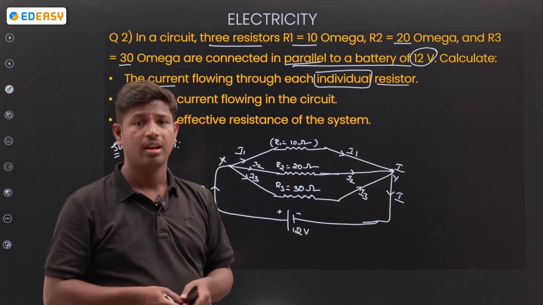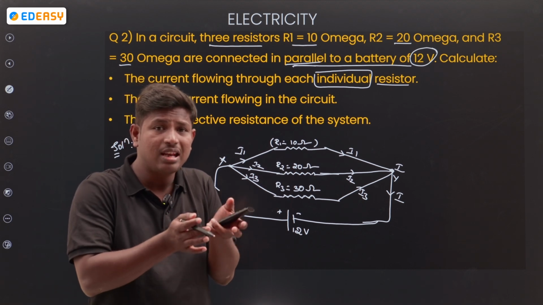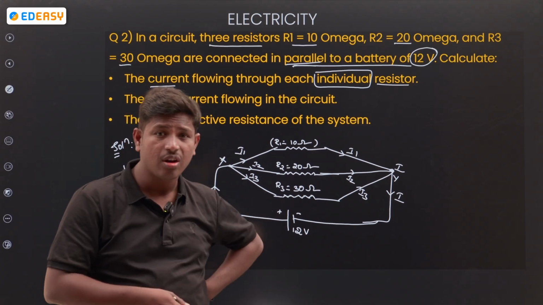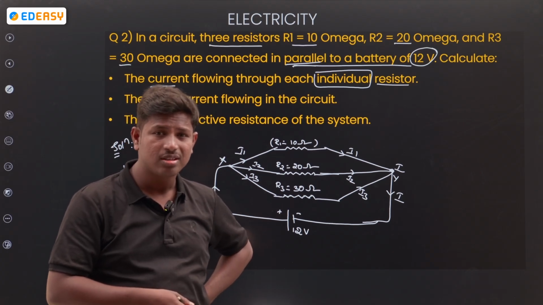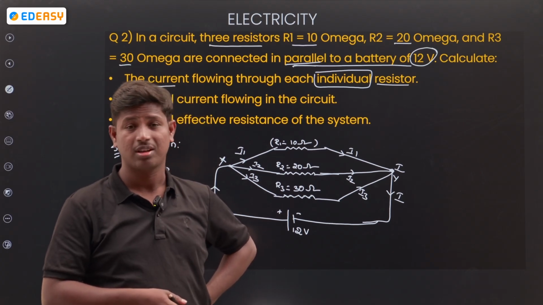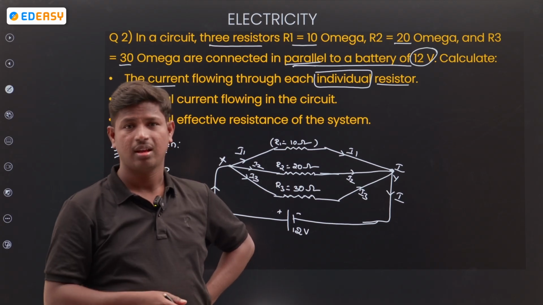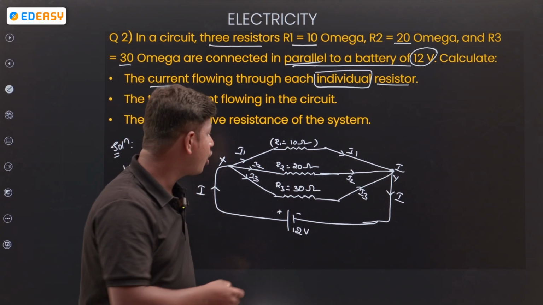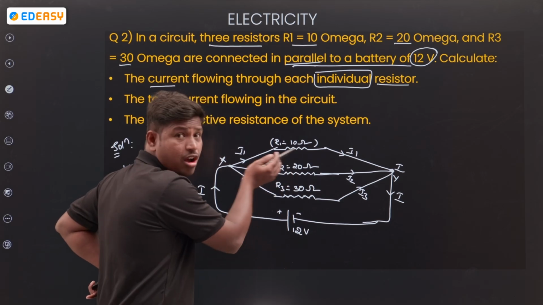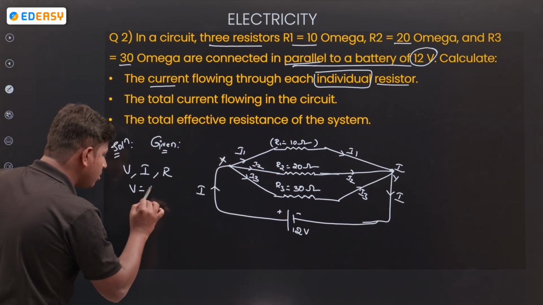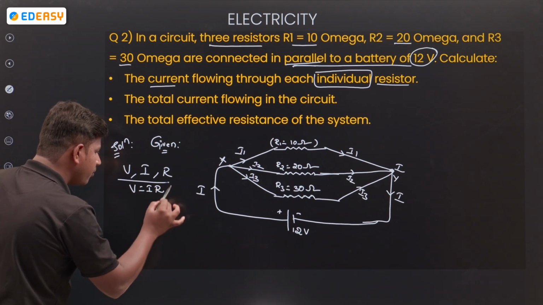Resistors are given. We would like to find out the current in each resistor. Is the potential given or not? Yes, the potential is given. The potential is the same at every wire. Why? Because all are parallel. From Ohm's law, V is equal to IR.